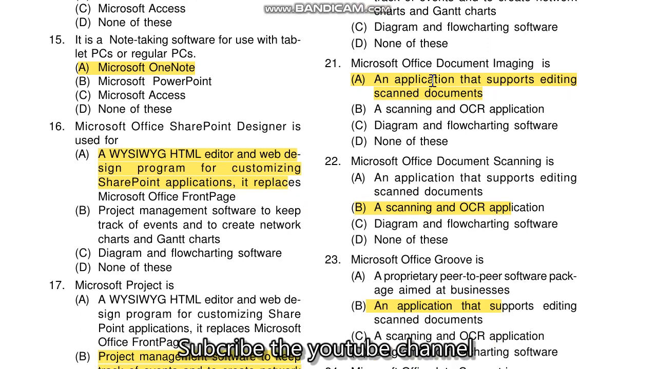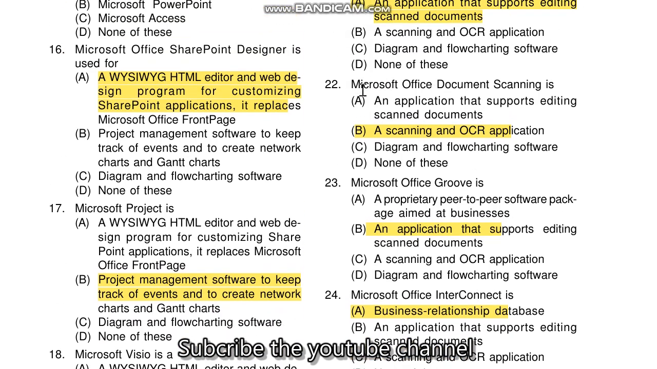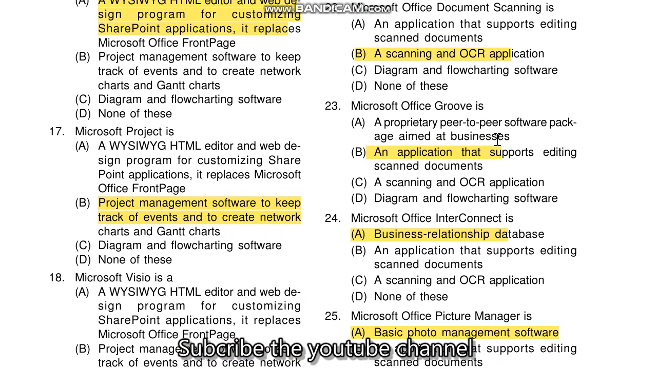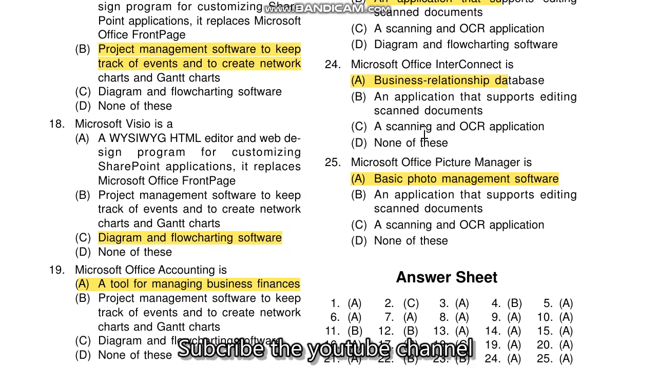Question number 21, Microsoft Office Document Imaging is an application that supports editing scanned documents. Question number 22, Microsoft Office Document Scanning, the correct answer is B, a scanning and OCR application. Question number 23, Microsoft Office Groove is application that supports editing scanned documents. Question number 24, Microsoft Office InfoPath is the business relationship database. Question number 25, Microsoft Office Picture Manager is the basic photo management software.